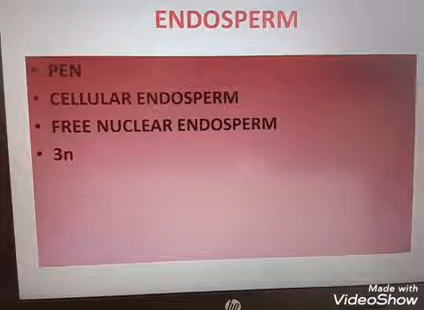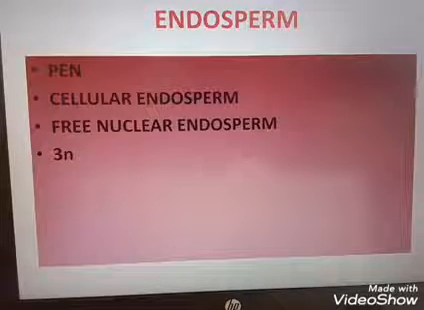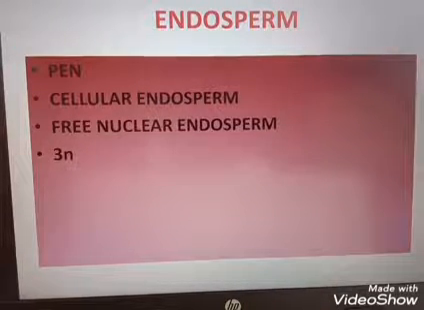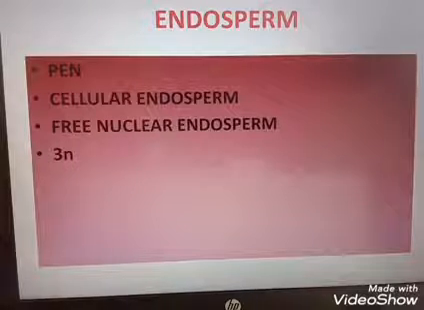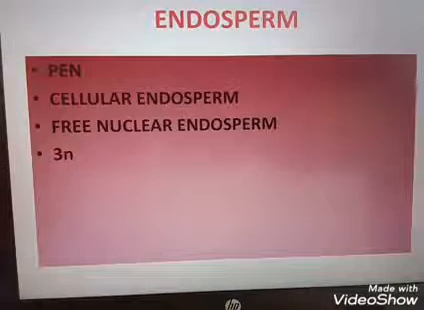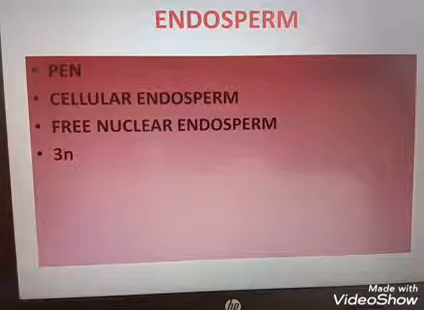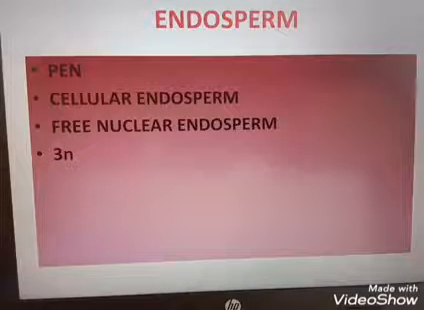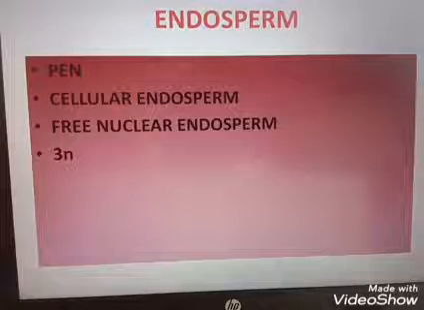But in the case of coconut and castor, the endosperm is retained in the mature seed. Example for that group is coconut and castor.